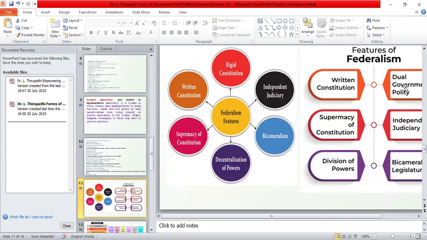That is, at the central level the Union government prevails, and at the state level the respective state governments exercise their power along with the central government. And supremacy of the constitution is also one of the important features.